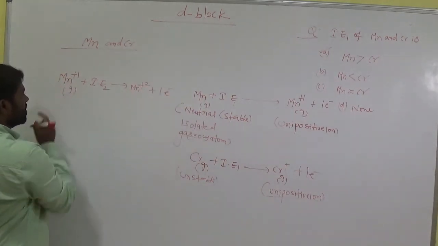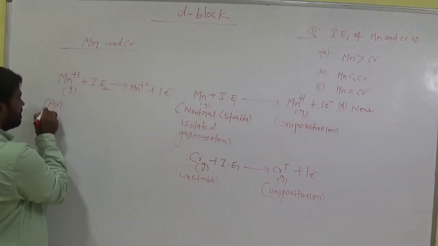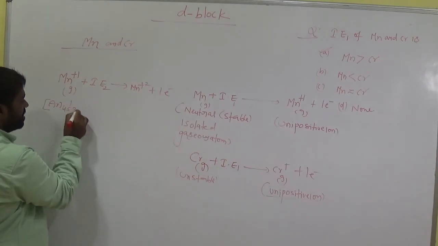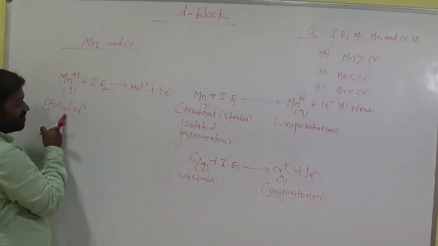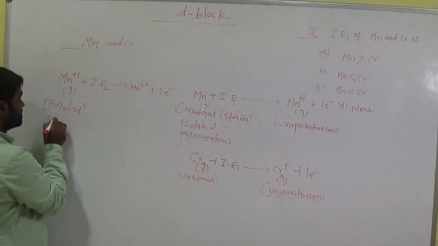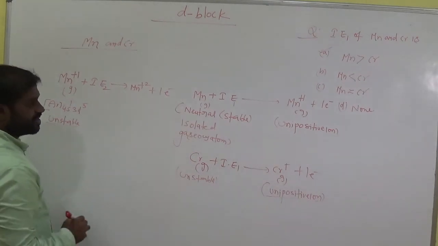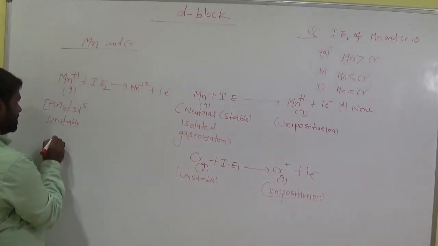What about the electronic configuration of Mn plus? So argon 4s1 3d5. There is no filled orbital here in 4s, so it is unstable. Okay, what about chromium plus here?